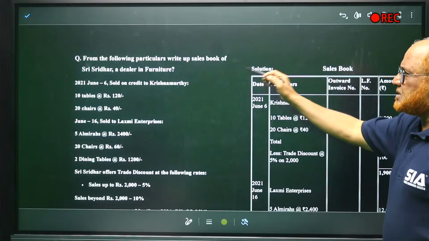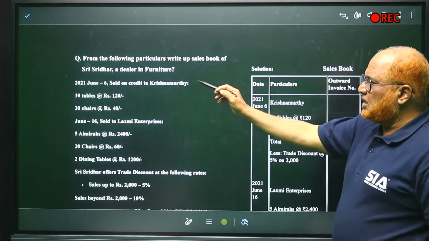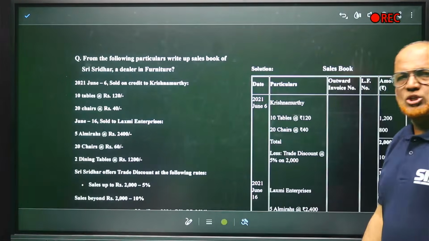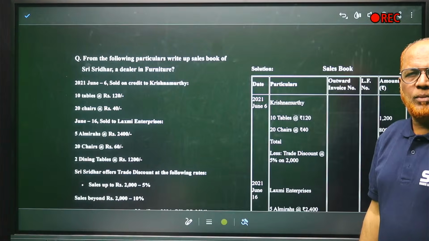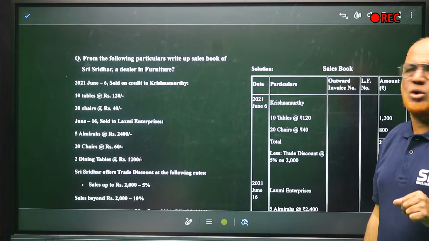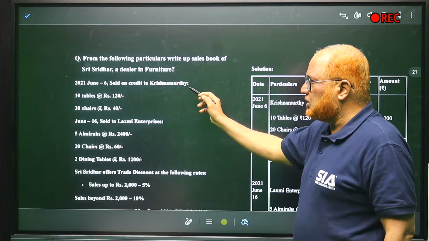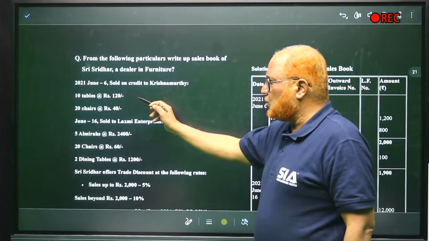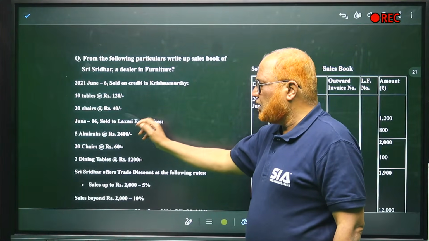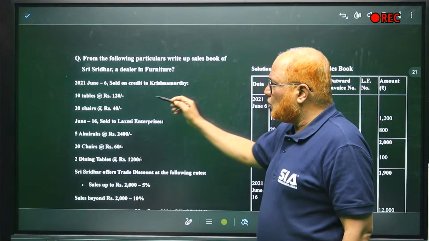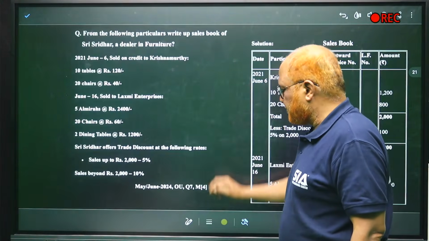From the following particulars, write up the sales day book of Sridhar, a dealer in furniture. This is the problem on subsidiary book. Sold goods on credit to Krishnamurthy, 10 tables at 120, 20 chairs at 40, June 16th. So 2 transactions are there.